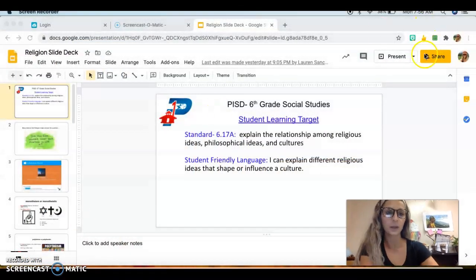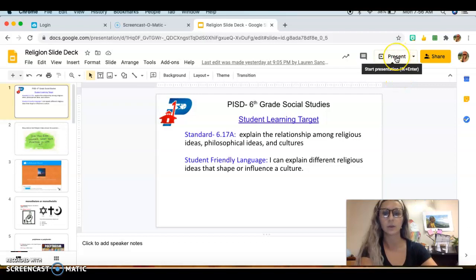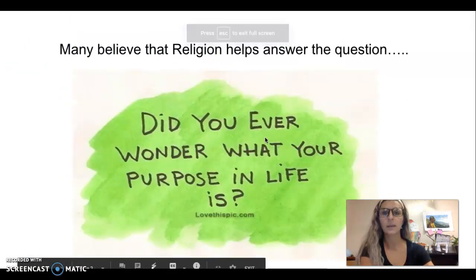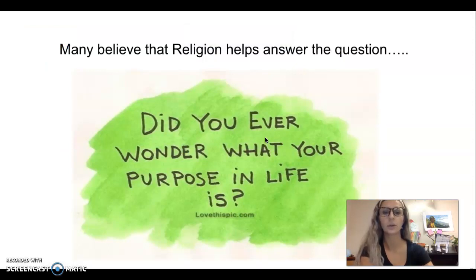So, religion. Our student-friendly language is for you to be able to explain different religious ideas that shape and influence a culture. And many believe that religion helps answer the question, did you ever wonder what your purpose in life is?